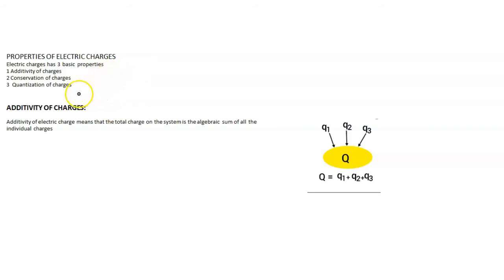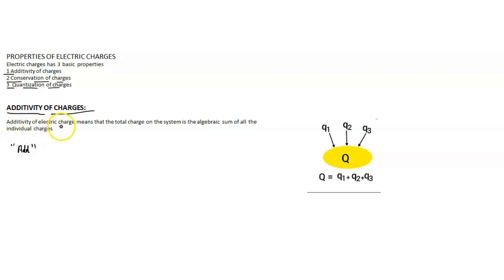The next important topic in this chapter is properties of electric charges. Basically, there are three properties of electric charges. First one is additivity of charges, second one is conservation of charges, and third one is quantization of charges. So let us study one by one. The first one is additivity of charges. The term additivity comes from the word add, which is nothing but addition. It mainly indicates addition of charges.